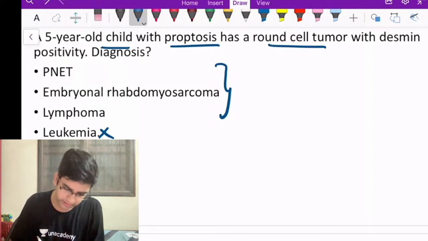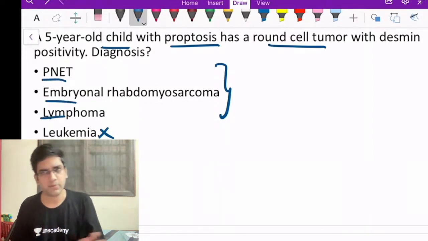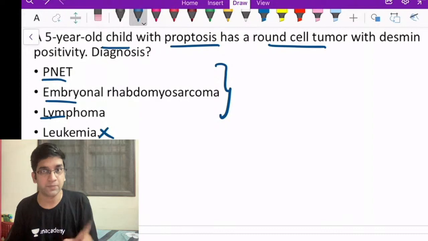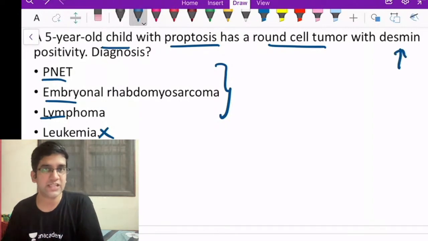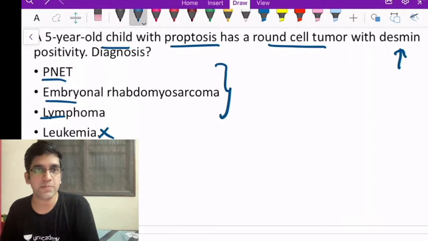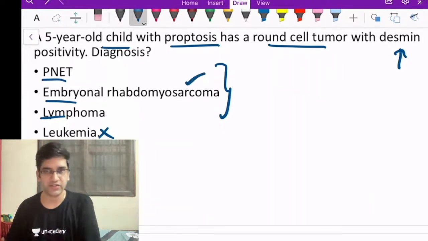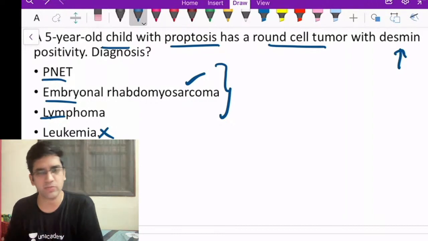Round cell tumors: lymphoma is round, PNET is round, embryonal rhabdomyosarcoma, all 3 are round cell tumors only. The only clue for me here is that the examiner has said it's Desmin. PNET will not be Desmin positive. I'm going to go for embryonal rhabdomyosarcoma. Right? Embryonal rhabdomyosarcoma has to be a Desmin positive lesion.